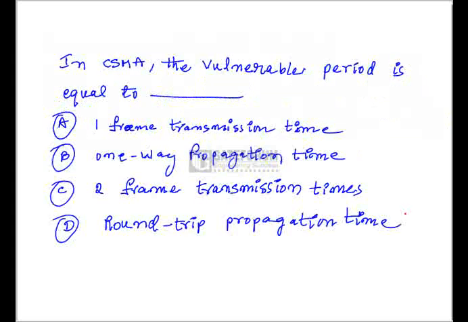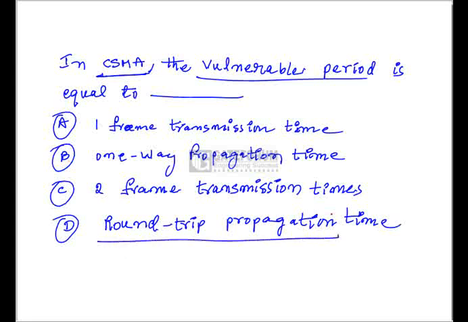CSMA, the vulnerable period is equal to, here CSMA indicates the carrier sense multiple access protocol. In this protocol, the vulnerable time period we need to find out. The options given are 1 frame transmission time, 1-way propagation time, 2 frame transmission time, round trip propagation time. Usually the round trip time is 2 into propagation time. Here the vulnerable period is usually the propagation time only.